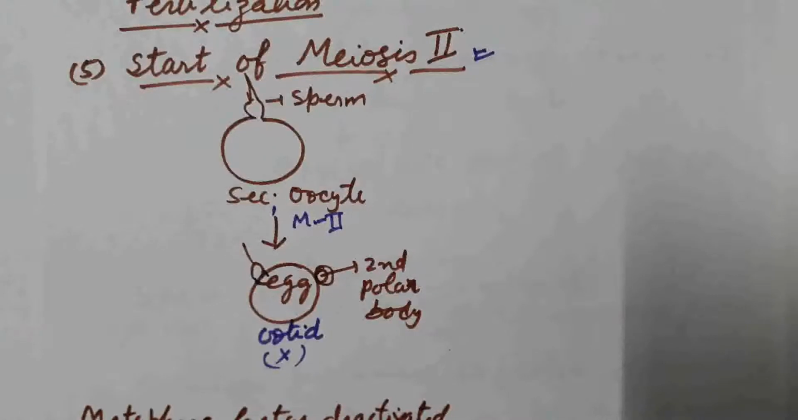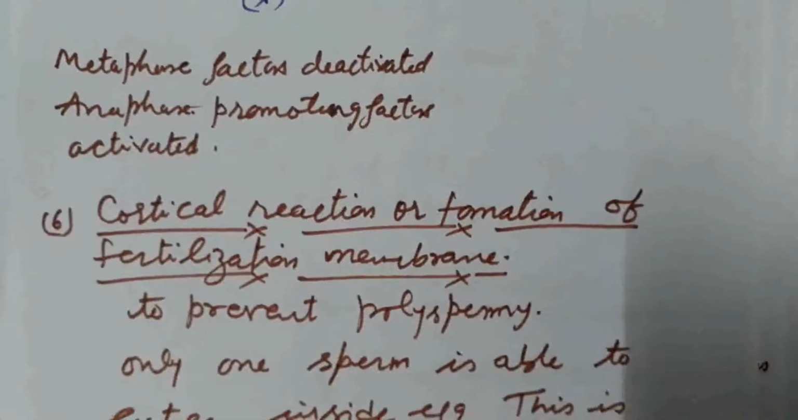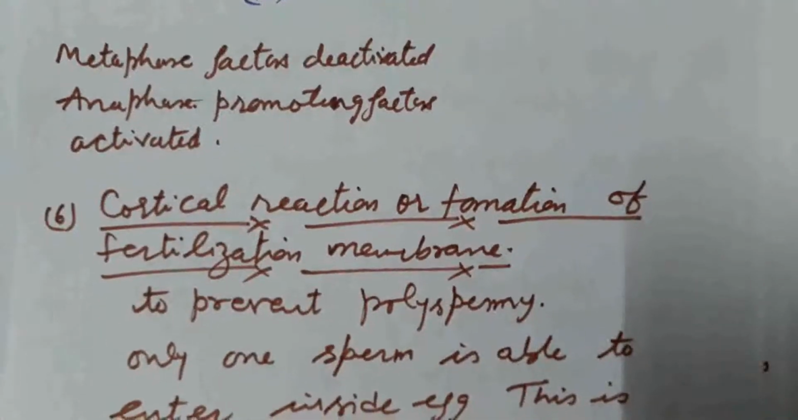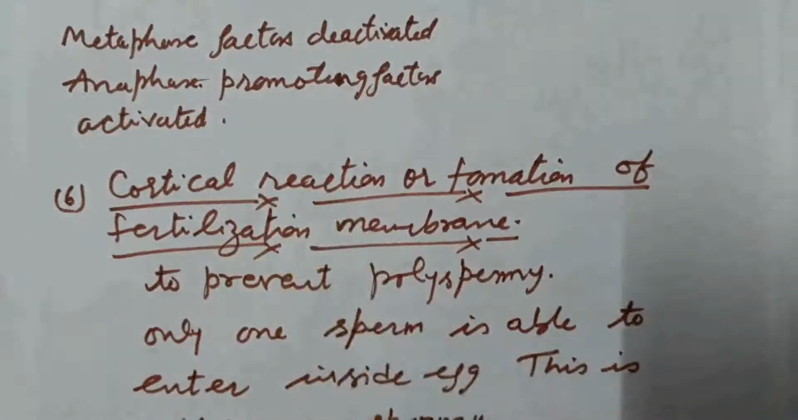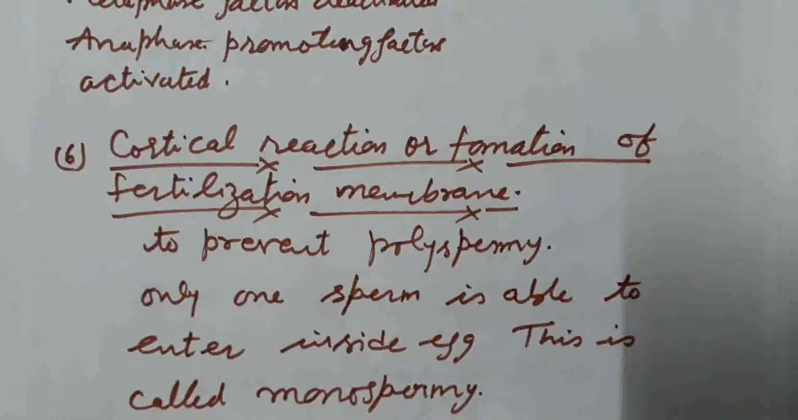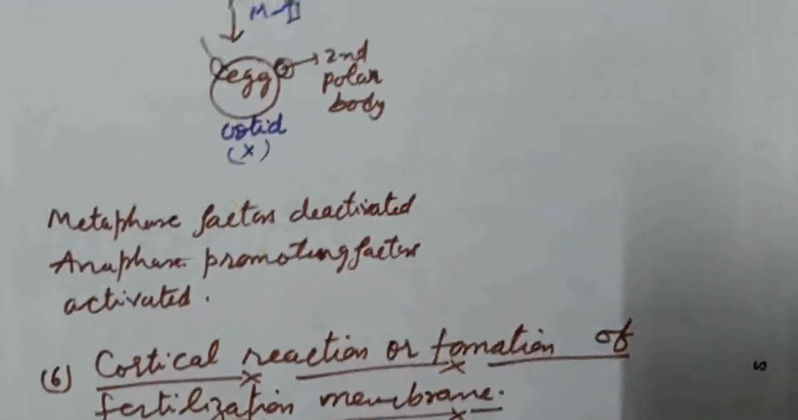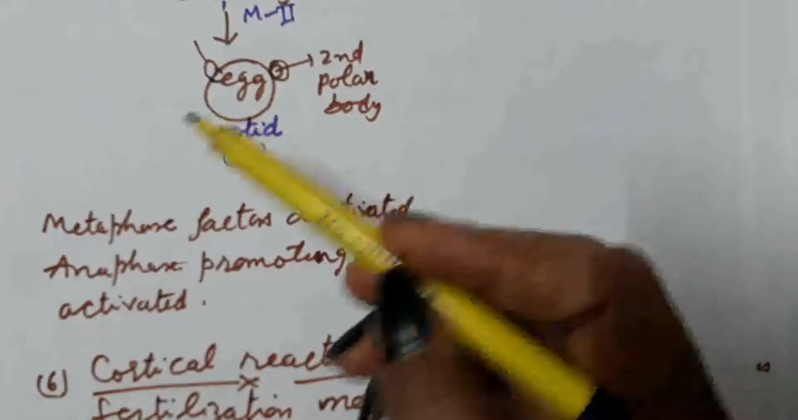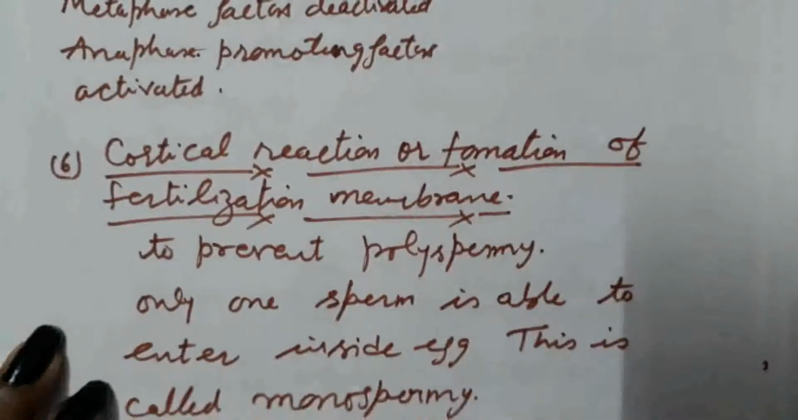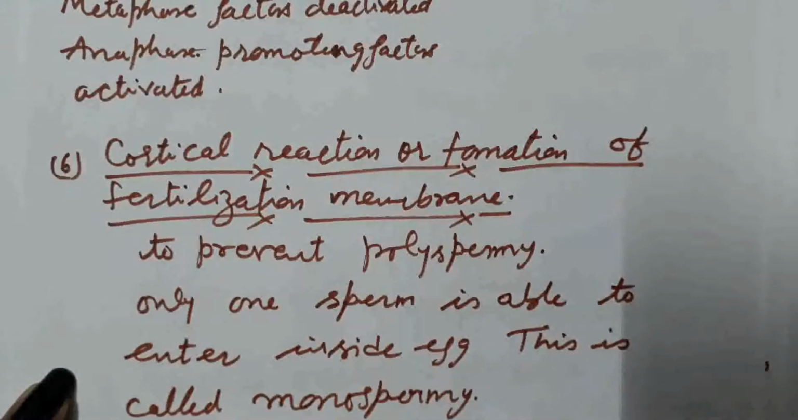After entry of the sperm content into the egg, the next step starts, that is, there is formation of the fertilization membrane, and we call it the cortical reaction. The fertilization membrane is formed here after entry of the sperm content into the egg, and we call it the cortical reaction. What is the significance of the cortical reaction? Cortical reactions prevent polyspermy.